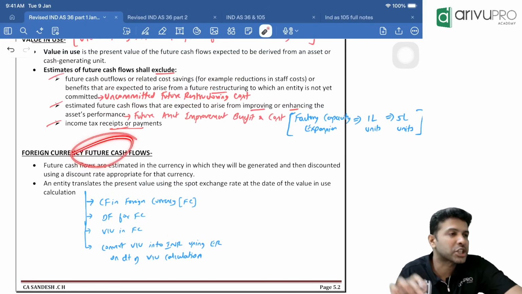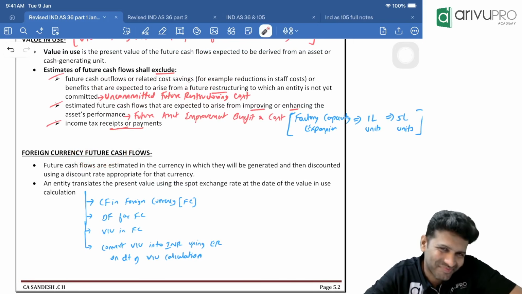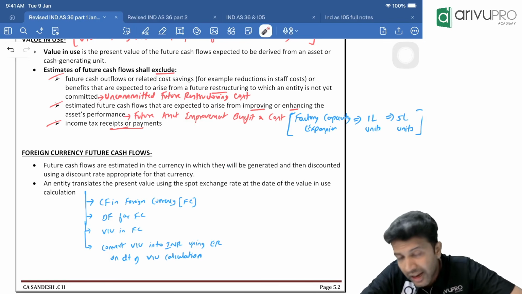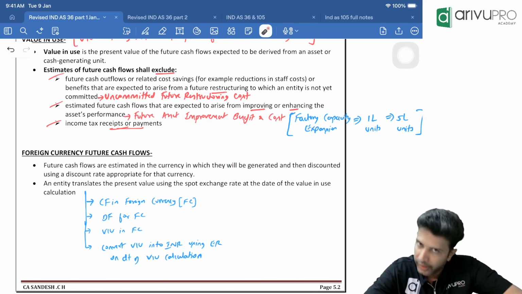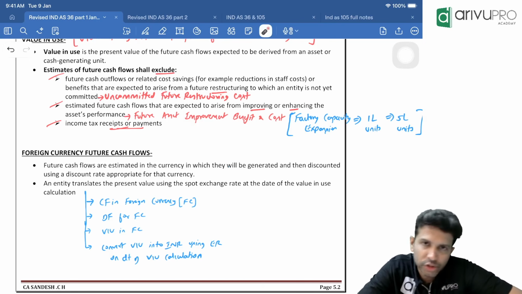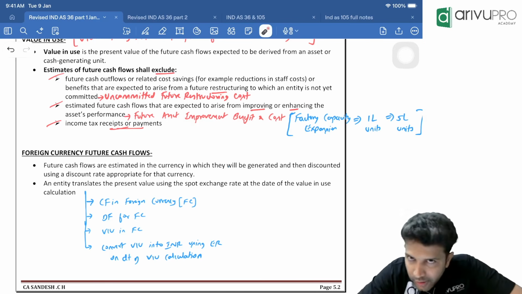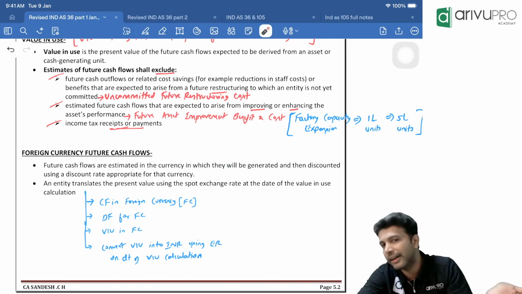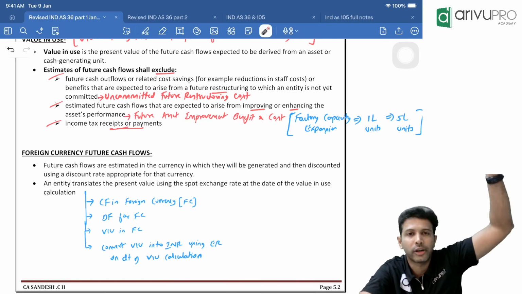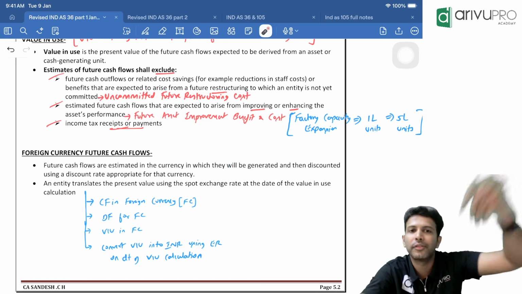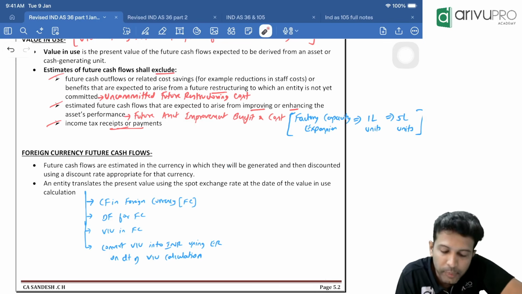What if the cash flows are in foreign currency? Because there could be a case where we have a machinery, right? From that machinery, we are producing a product, and we don't sell it locally, it is 100% exported. Possible, right? We never sell it in the local market in India. We always export it to some foreign countries. When you export it, let's say to US, that means all the benefit you will get is in dollars.